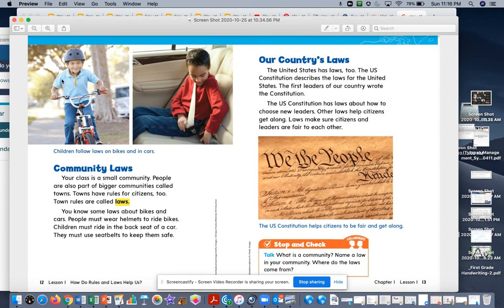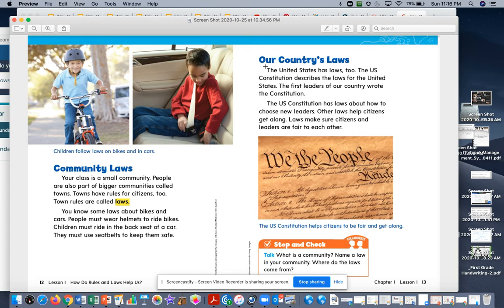Okay, so let's look at these pictures. You see this boy here? He has a helmet because he's using his bike. I want you to think, why do you think he has a helmet? Why is that a law? Now let's look at this boy. This boy is riding in the back of the car and he's making sure that he's wearing his seat belt. This is his seat belt.